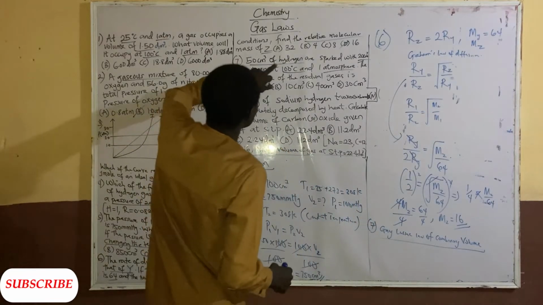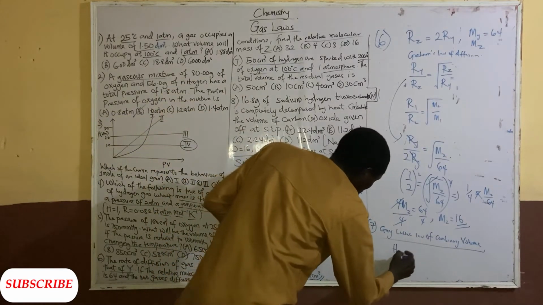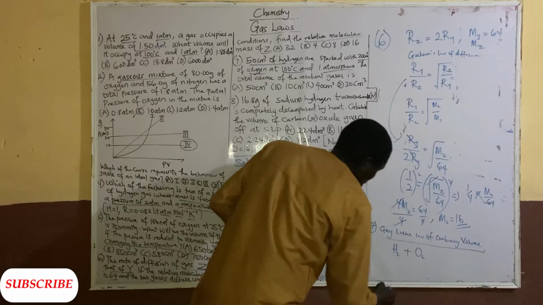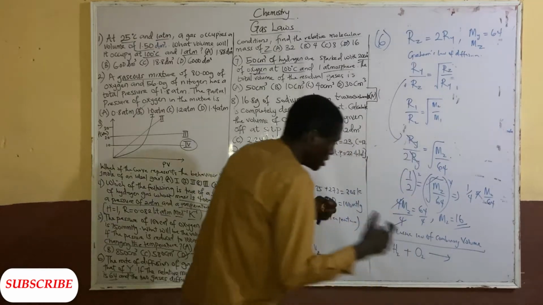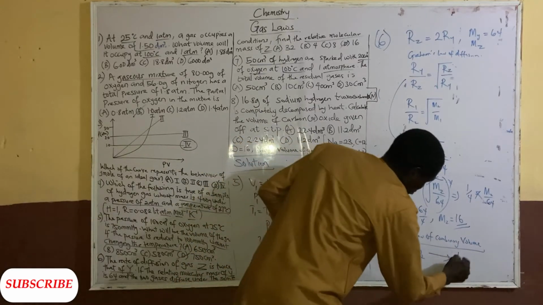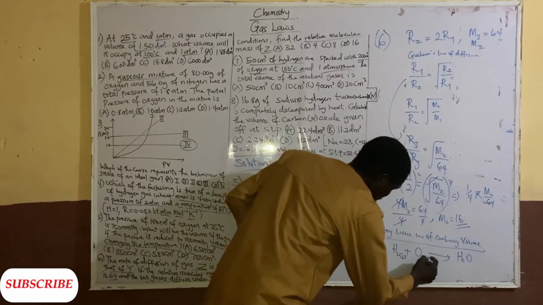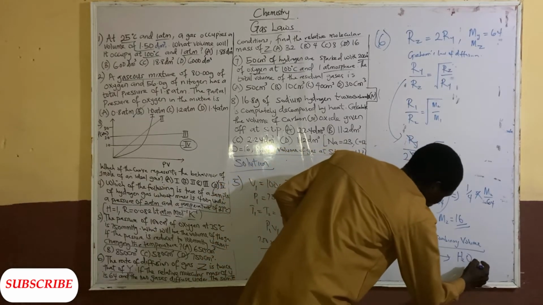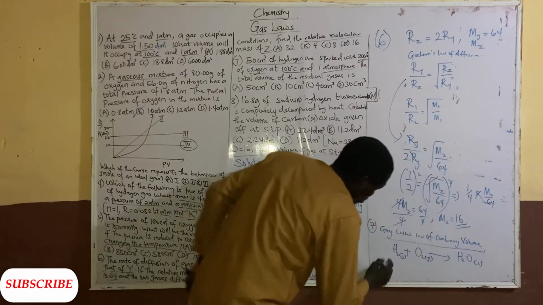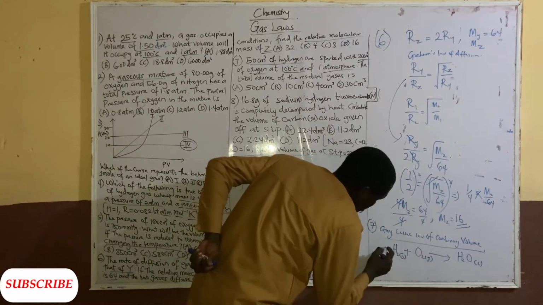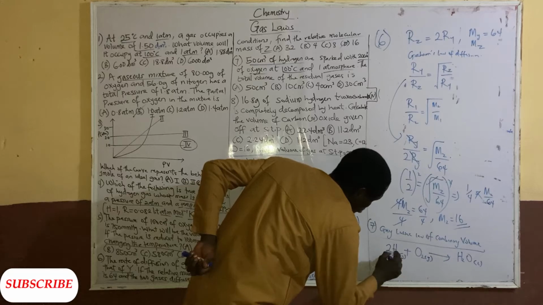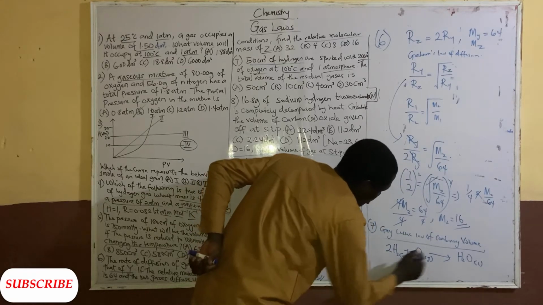So we are dealing with hydrogen gas reacted with oxygen. Now, when hydrogen is reacted with oxygen, what do you have? Definitely we are going to have water. So this is gas, here is gas, and this is liquid. You have to write the balanced equation. So 2 molecules of hydrogen gas must react with oxygen, so you have to put 2 here.